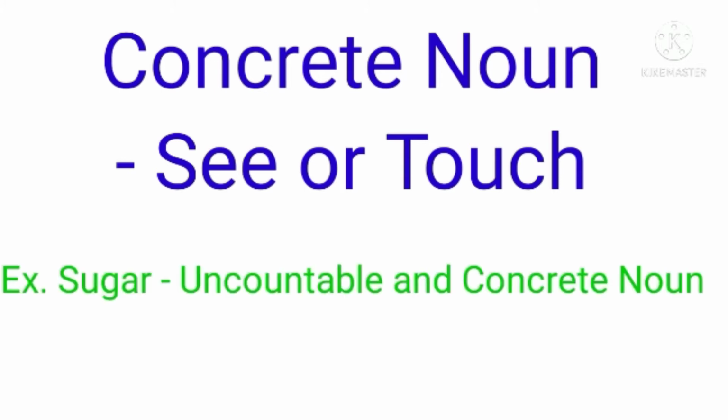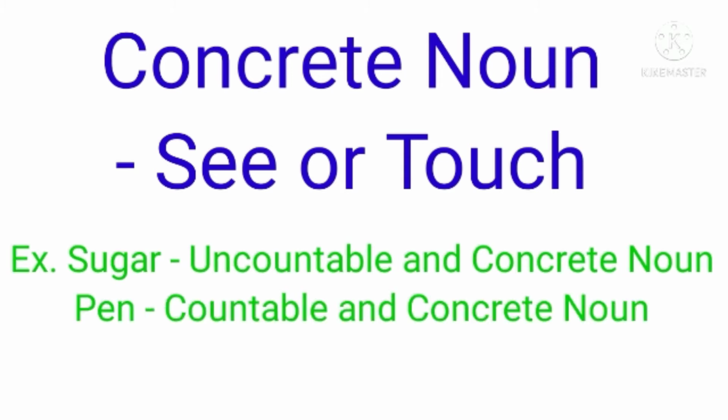For example, we have seen sugar, which is an uncountable noun, but at the same time it is a concrete noun also, because we can see it and touch it. In the same way, pen is a countable noun, but at the same time we can touch or see it, so it is also a concrete noun. So in this way you have to remember that a particular noun may be of different types.